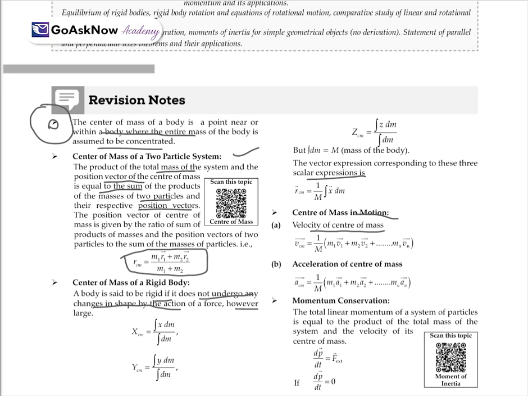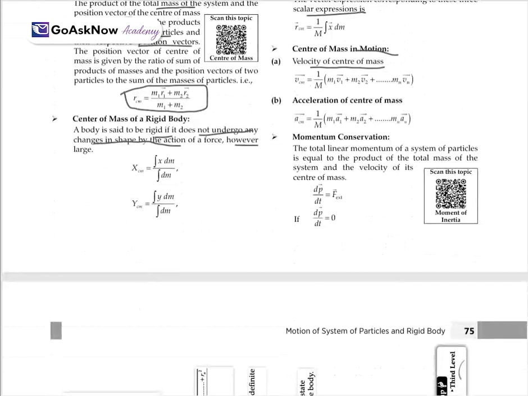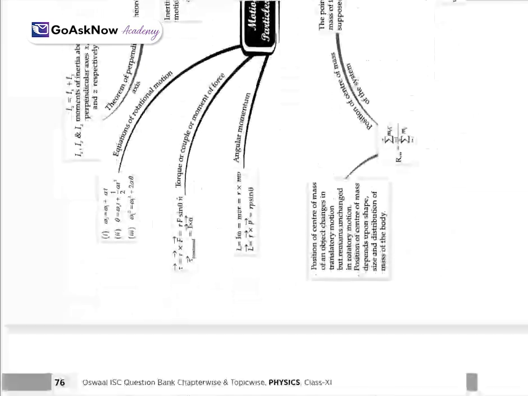Conservation of momentum. The total linear momentum of a system of particles is equal to the product of the total mass of the system and the velocity of the center of mass. Mathematically, we can say dP/dt, the change in linear momentum with respect to time, is equal to the external force applied, or dP/dt is equal to 0.